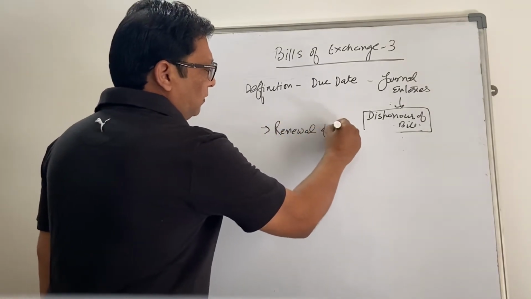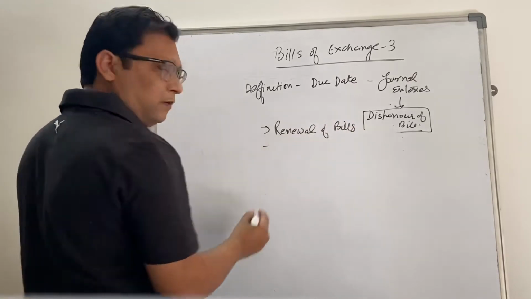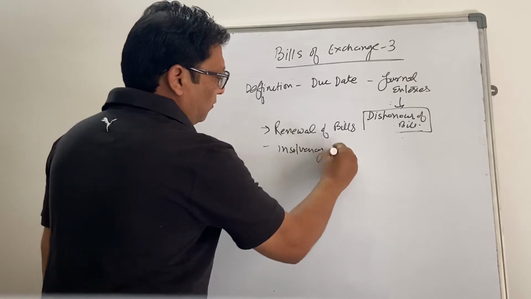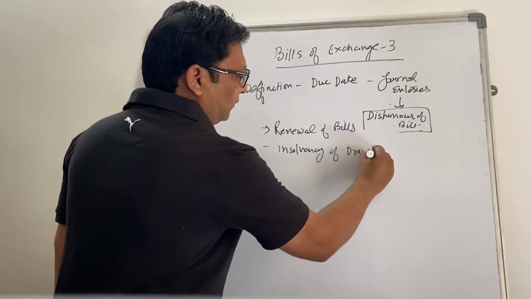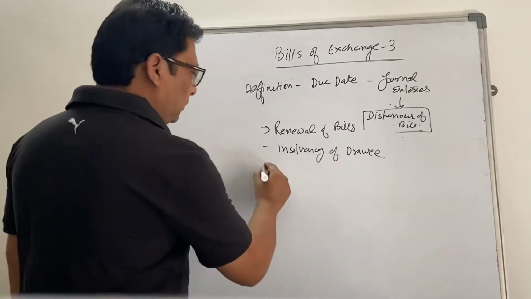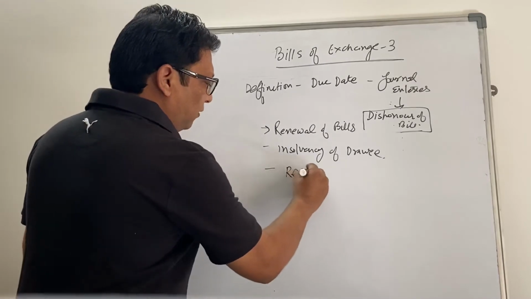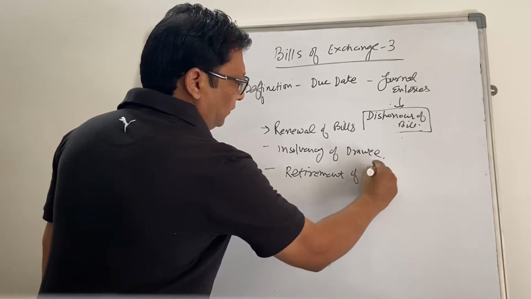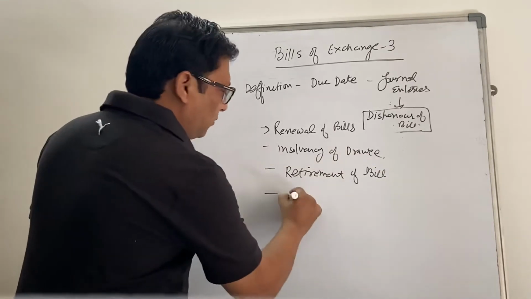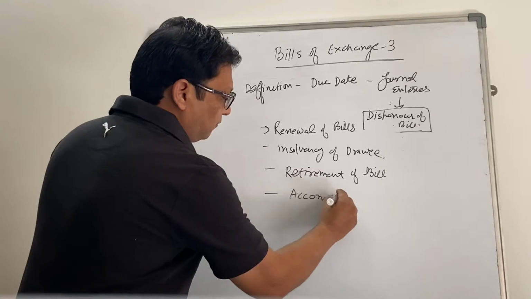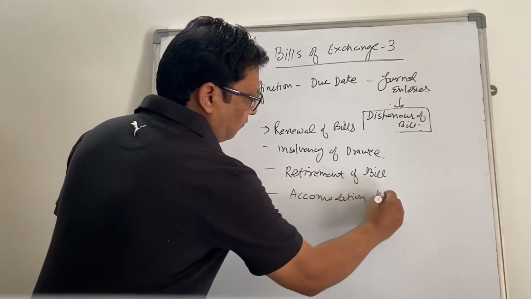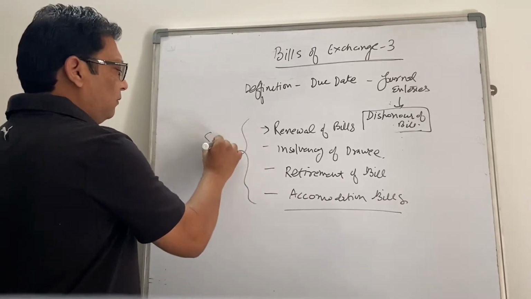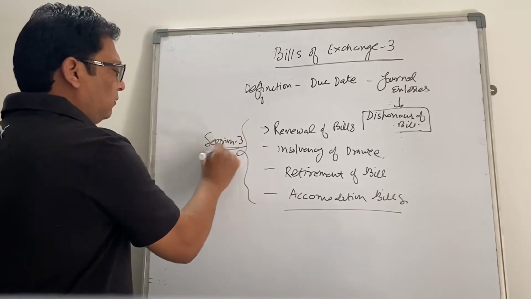renewal of bills, insolvency of drawee, retirement of bill, and accommodation bills. So these four we will cover in session 3.